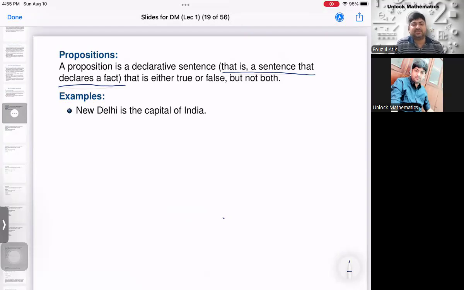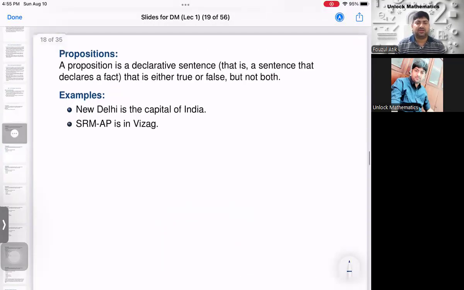Now, the simplest example is: New Delhi is the capital of India. Now look at this statement. It is declaring a fact that New Delhi is the capital of India, and we all know that it is a true fact. So therefore, this statement is a proposition. It's a declarative statement which is a true one.